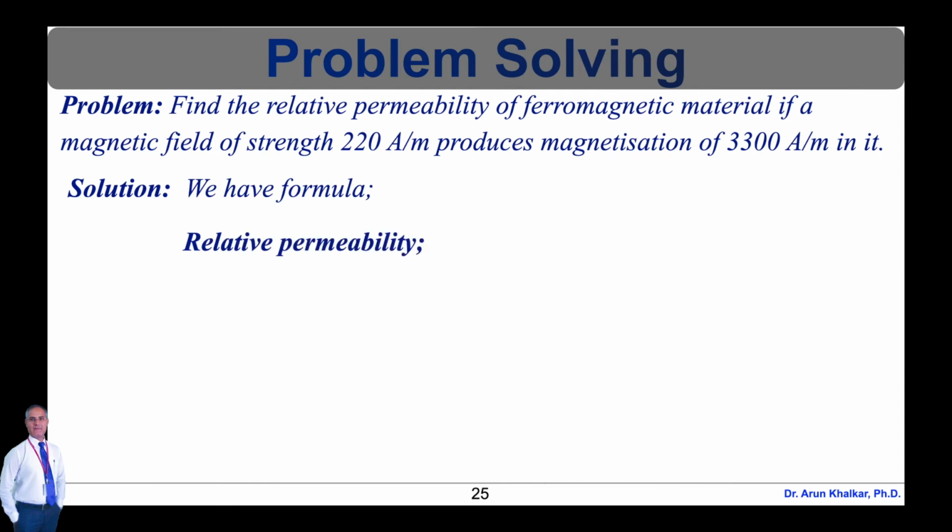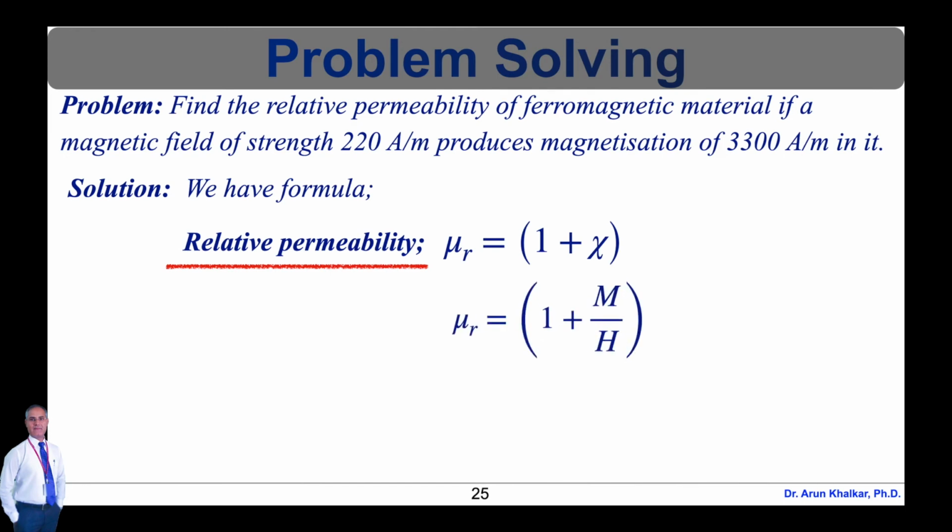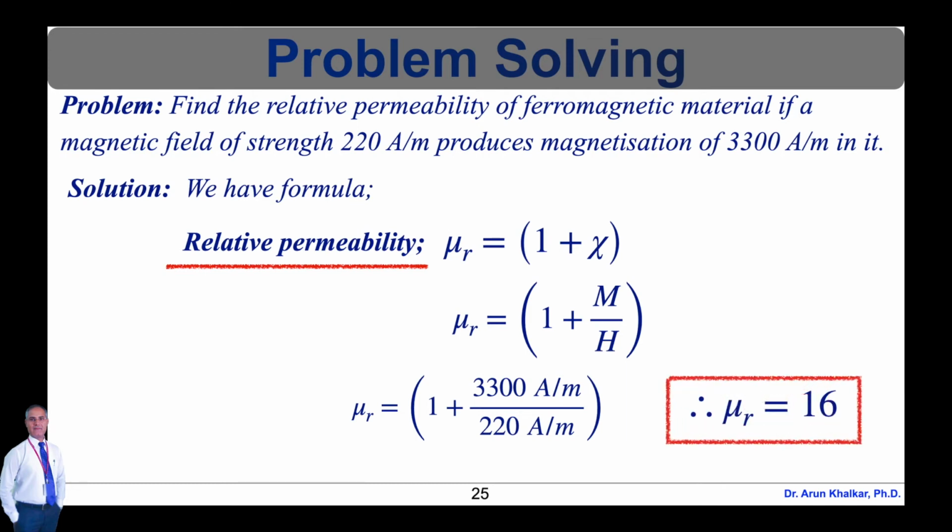We have the formula for relative permeability, that is mu r is equal to 1 plus chi, that is magnetic susceptibility. So mu r is equal to 1 plus M upon H. Putting the values in this formula, mu r is equal to 1 plus 3300 ampere per meter divided by 220 ampere per meter. After calculating this, we get mu r is equal to 16. So this is the relative permeability.